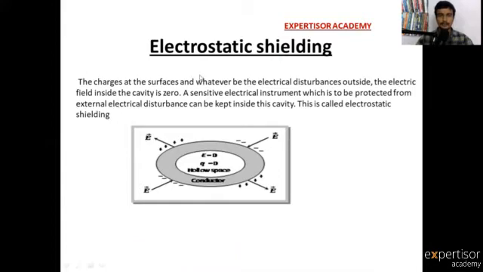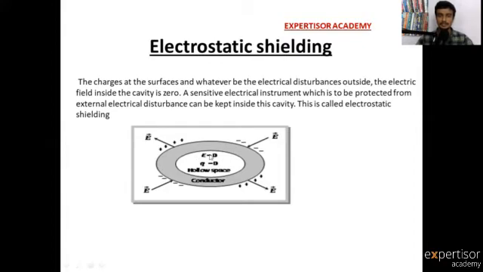See this electrostatic shielding meaning. The charges are at the surface, and whatever the electrical disturbances outside, whether negative or positive charges and their field lines, the electric field inside the cavity is zero.